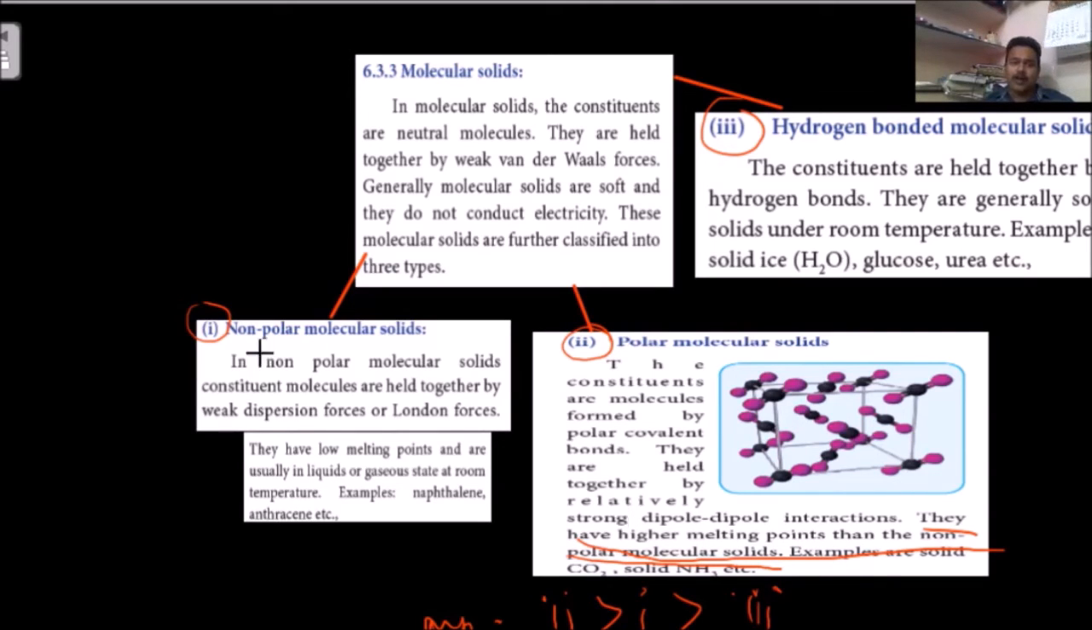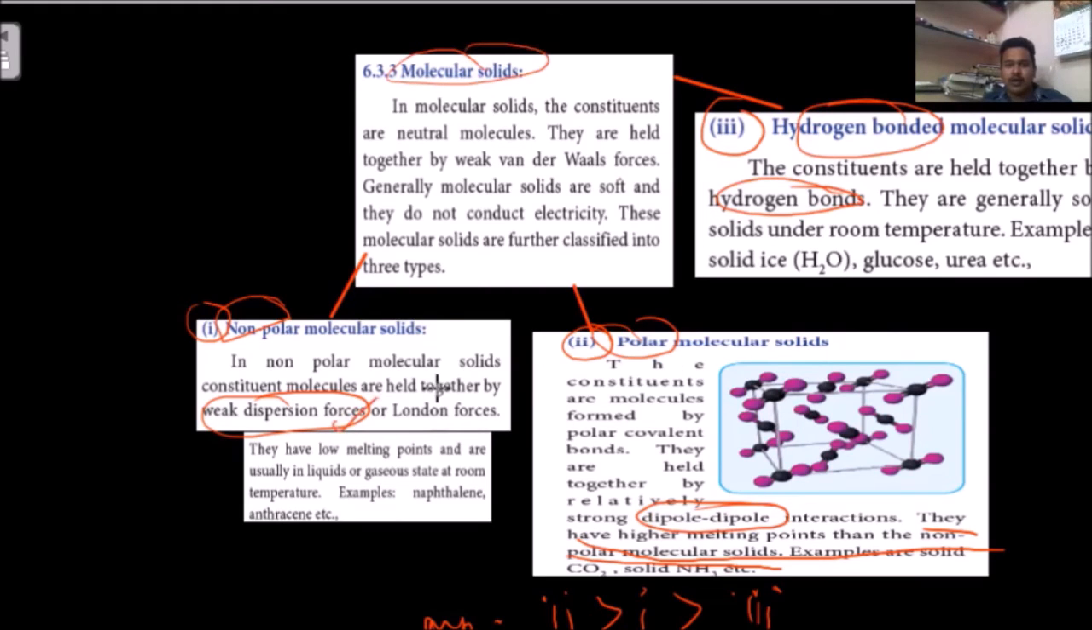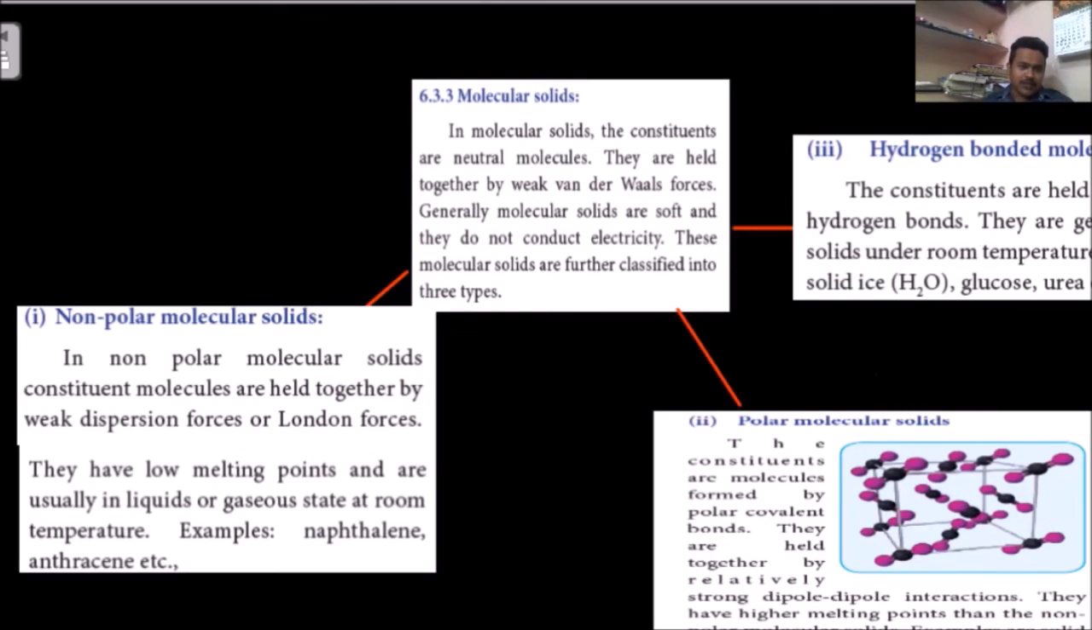So what you have to remember here: non-polar means what bonds are there? Weak dispersive forces. Polar means what bonds are there? Dipole interactions. Hydrogen bond means hydrogen bonds are there. Molecular solid means generally all these 1, 2 and 3 combinedly are called weak van der Waals forces. This is the classification and the data regarding molecular solids. And we will go for the next one.